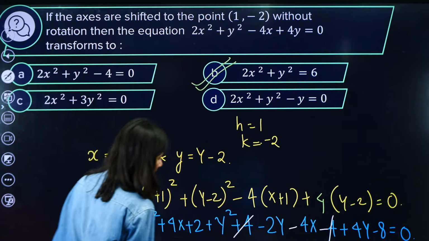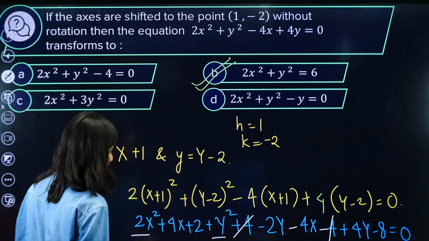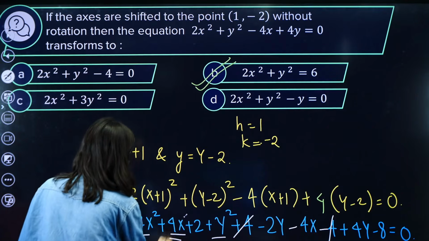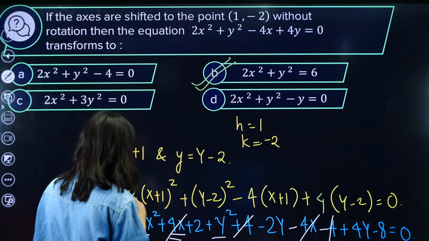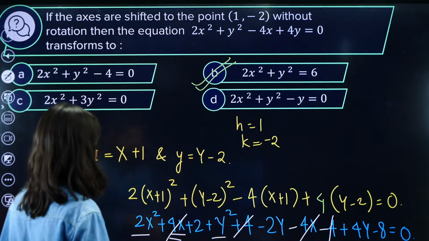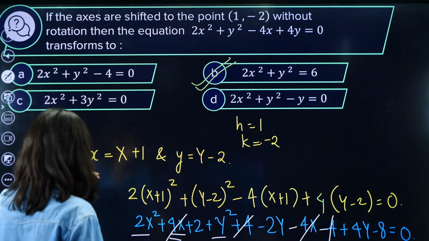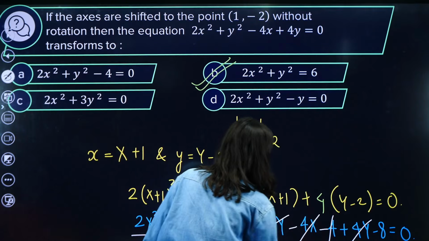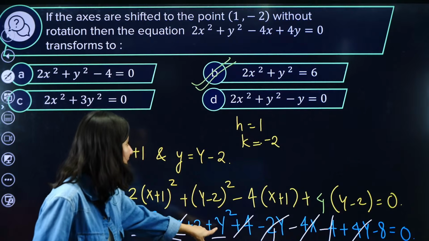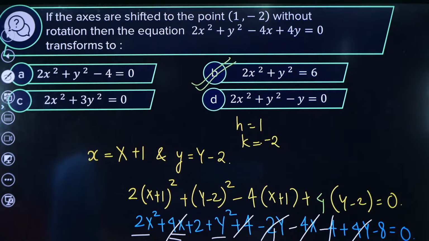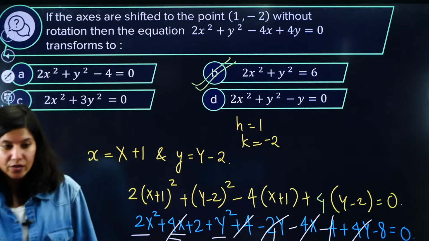So 2x square plus y square. Then we have 4x and -4x cancel. Actually, this is -4y, right? -4y and +4y cancel. So 2x square plus y square, can you see? And the constant term is -6. Okay. All right.